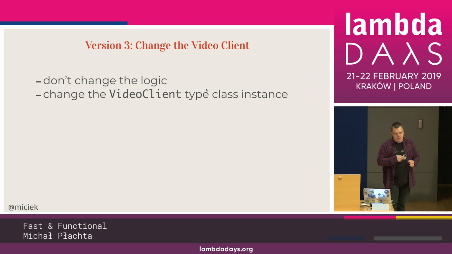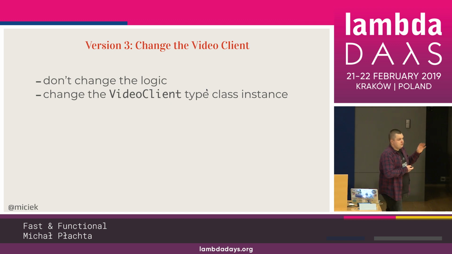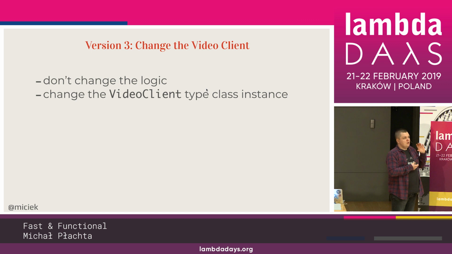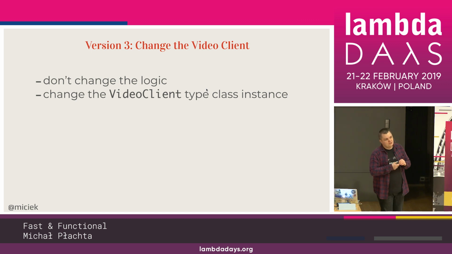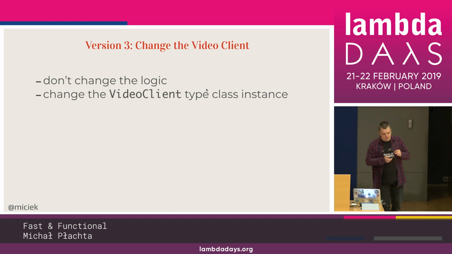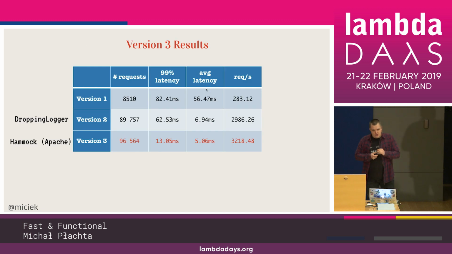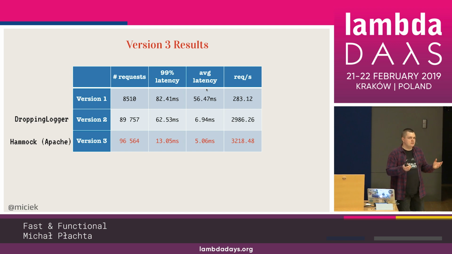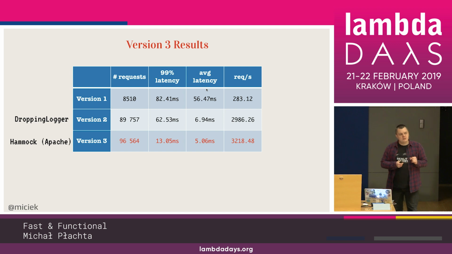So let's change one line of code, again, from Akka HTTP into Hammock, Apache-based one. Again, you've seen the interpreter for Akka HTTP. The Hammock one is very simple. It's just a different library, but it's still just one line of code changed. And we get a little bit better performance, not really that much. 3,000 requests per second. I think it's better than before, but not substantially, right?